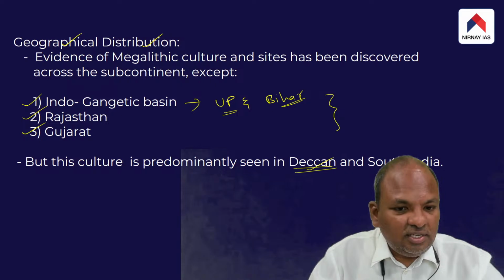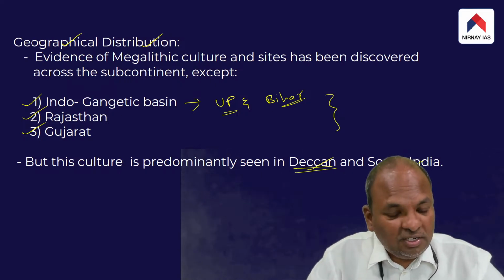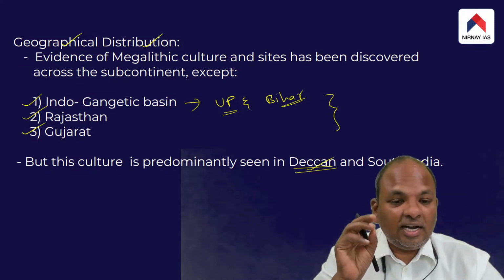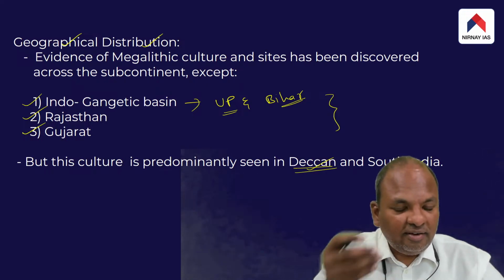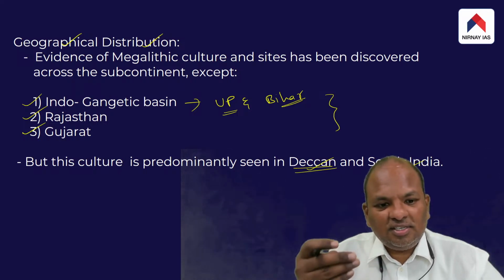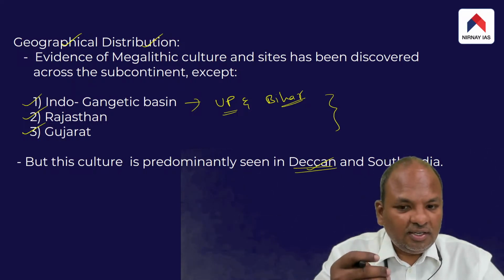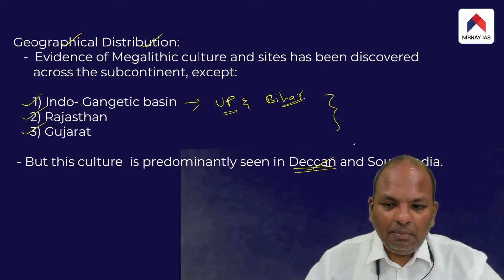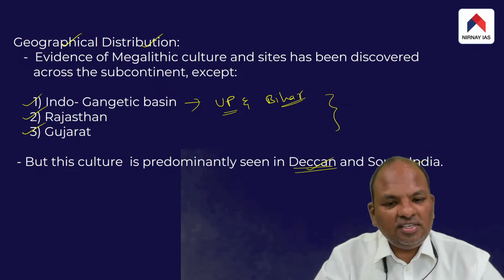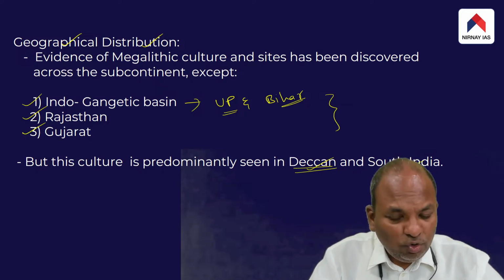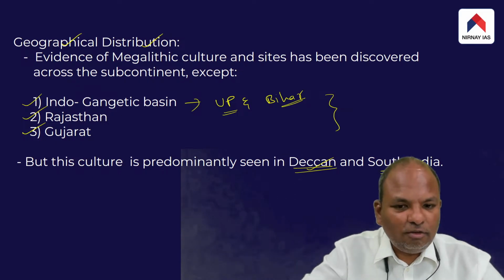The evidence of this culture comes from all parts of the Indian subcontinent, but the point is, there are three exceptions where we don't see this culture at all. One is Indo-Gangetic, second is Rajasthan, third is Gujarat. But this culture is more predominant in part of India, also in southern part of India. What is this culture? Why do we call this culture megalithic? That I will be explaining shortly.